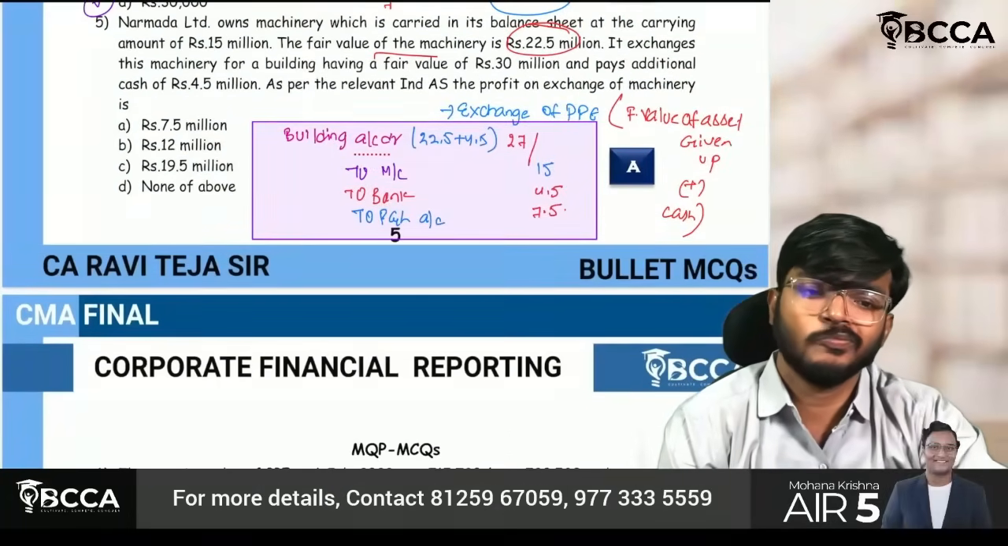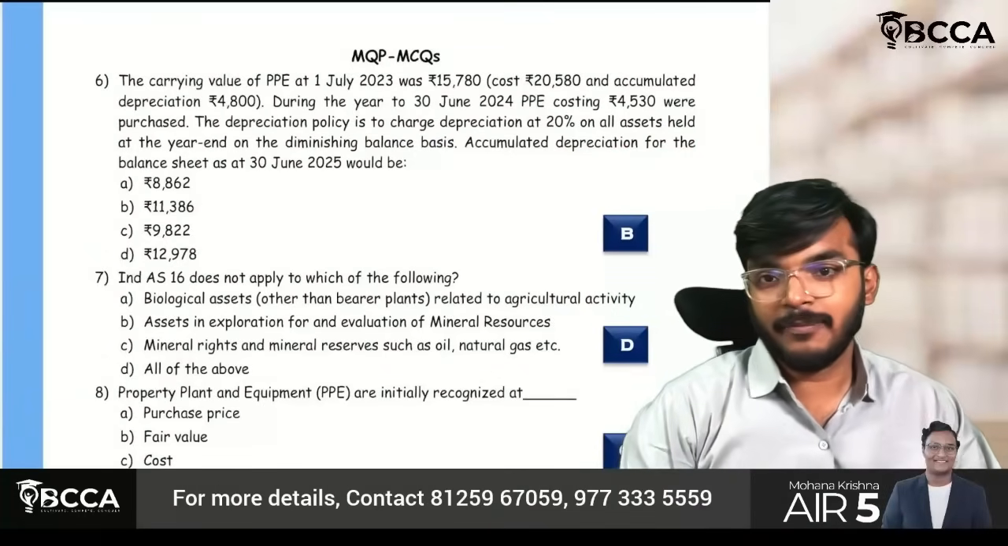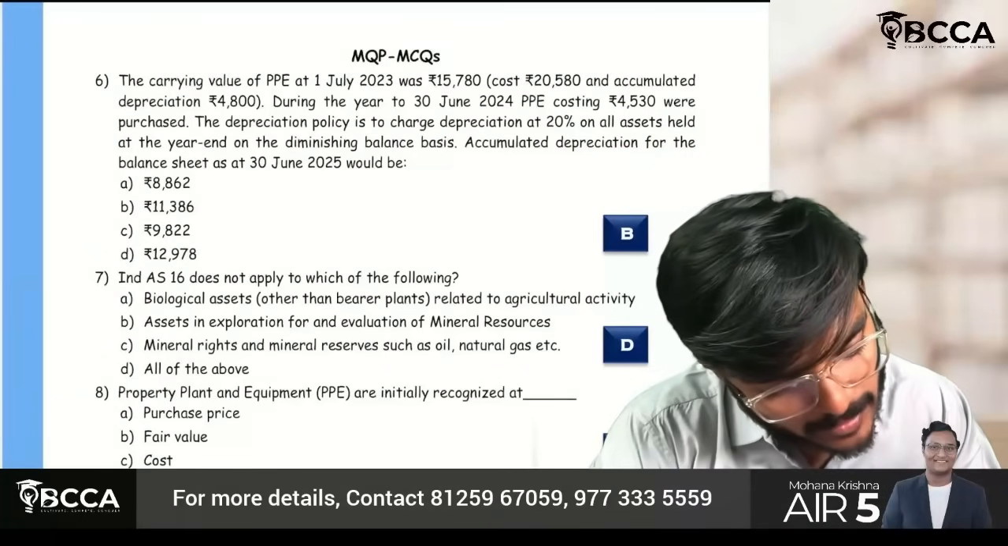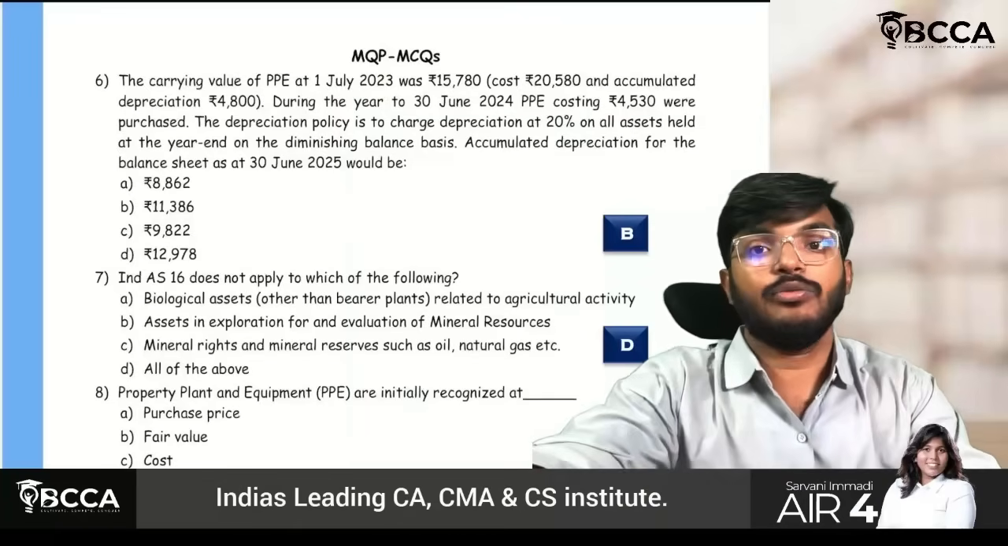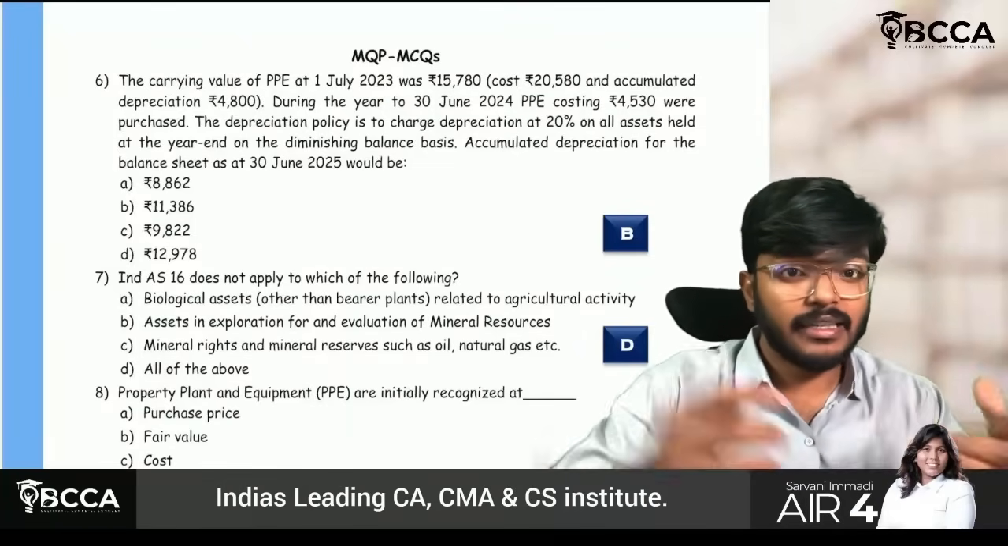Fine, sir. Okay. So next question. The carrying value of the PB as on 1st July 2023 is 15,780. This is the carrying value as on 1st July 2023, guys.